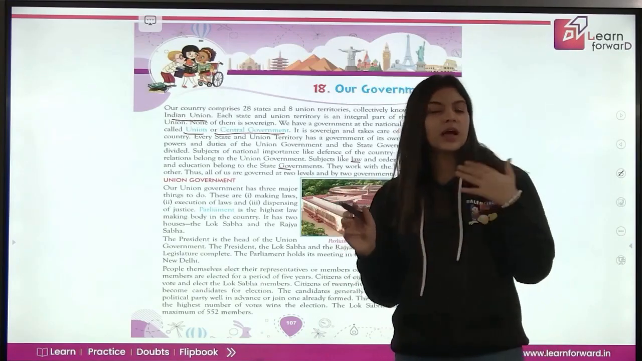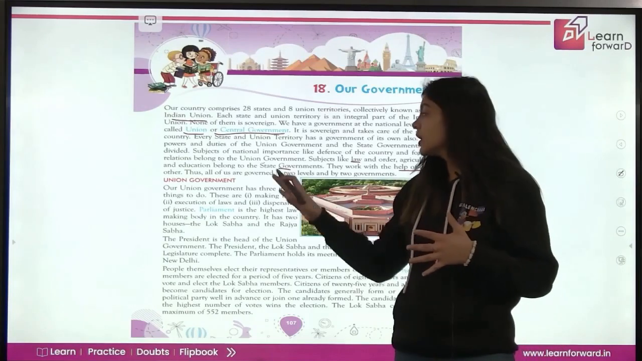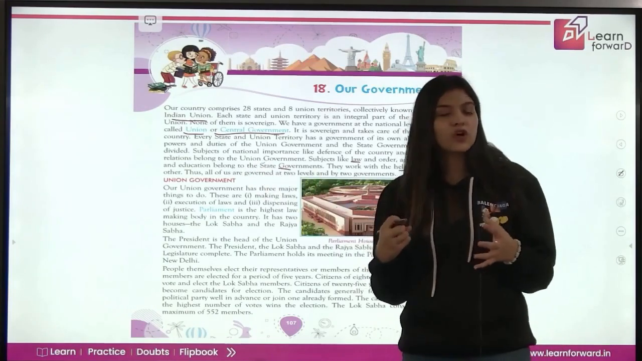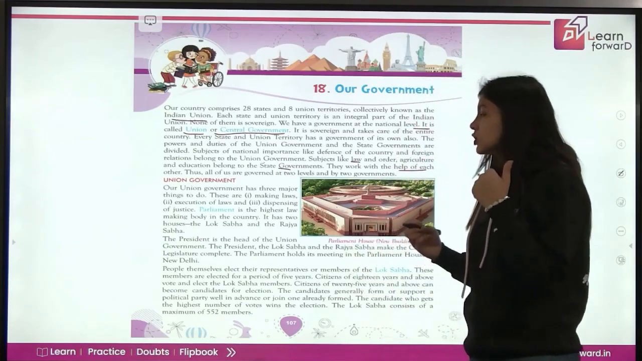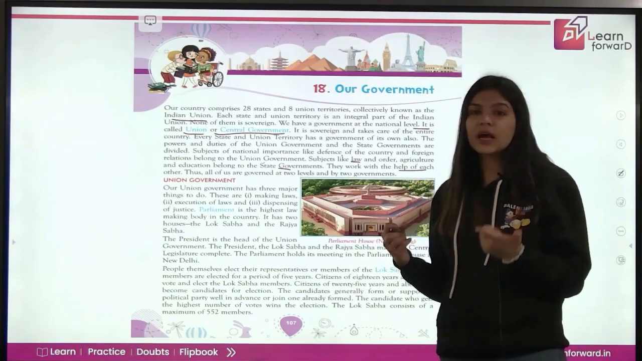The state government and central government work together. Thus all of us, all the people of the country, are basically governed by two governments, that is your two levels, your union government and state government.